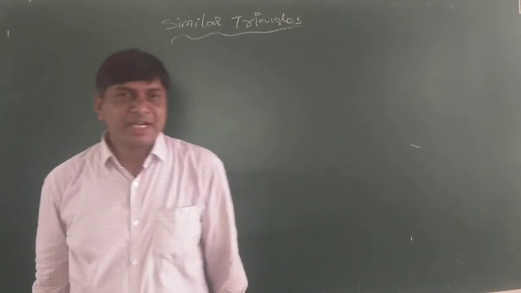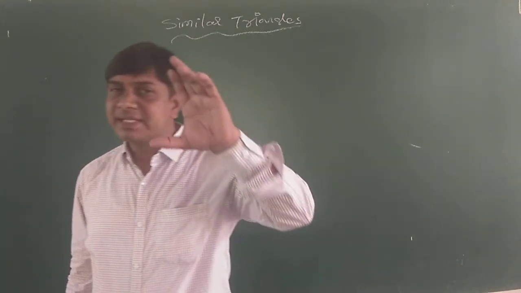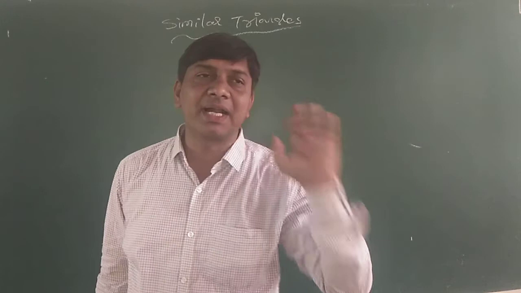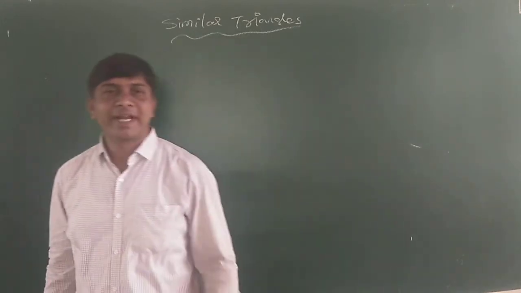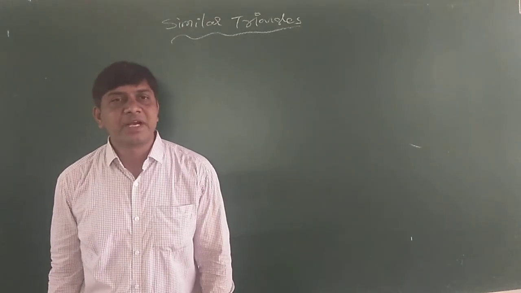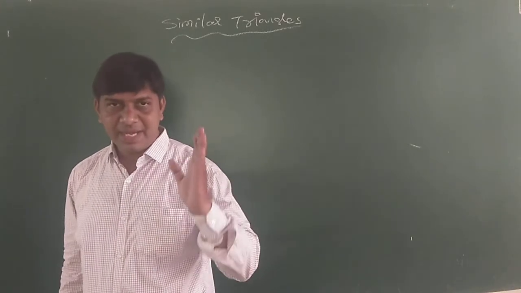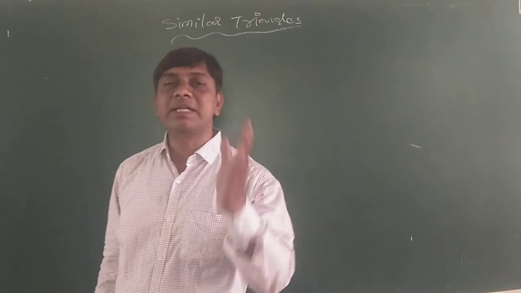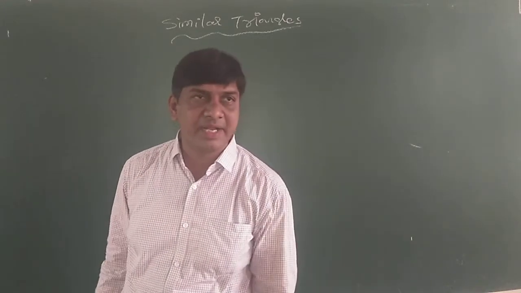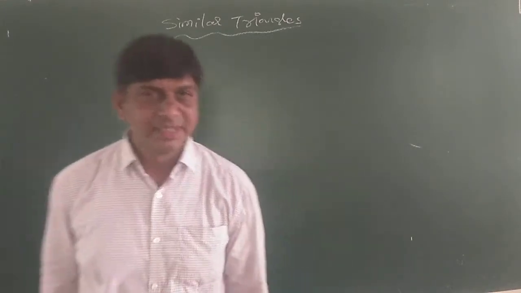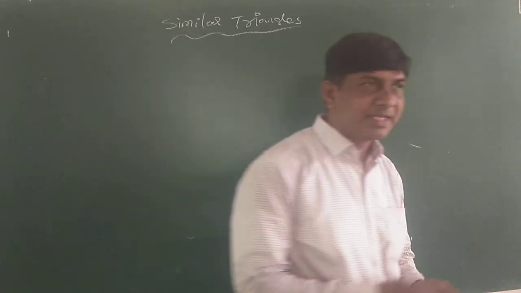Congruent means figures which are in the same shape and same size are called congruent figures, whereas two figures are said to be similar if they are in same shape but not necessarily the same size.